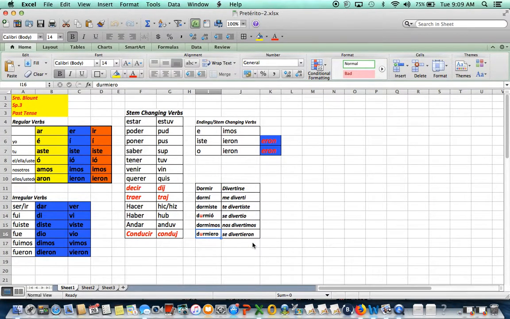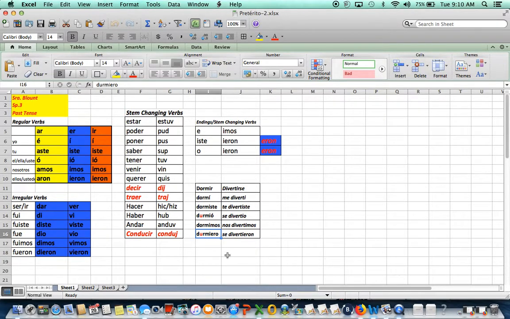So we have learned about pretérito. Pretérito is when you describe an action that happened in the past and the action was completed, all right? So when the verb is regular, you are going to use this ending right here. Pay attention to the accent marks. Very important, the accent marks, okay? Because if you don't put the accent marks, that is considered misspelling. Okay, so this is the regular verb, this is irregular, okay? But we need to review this one right here.